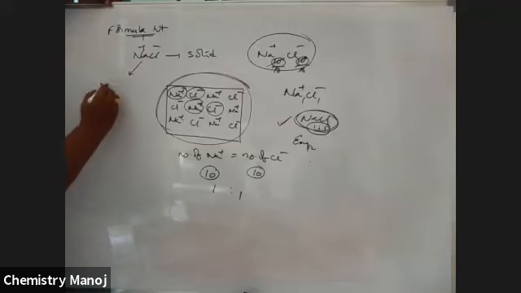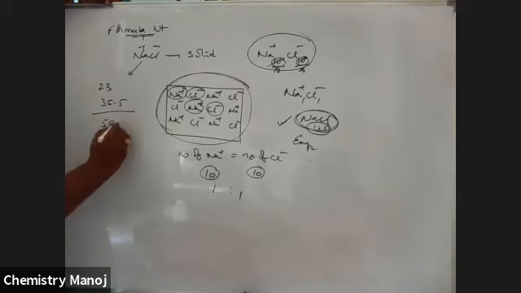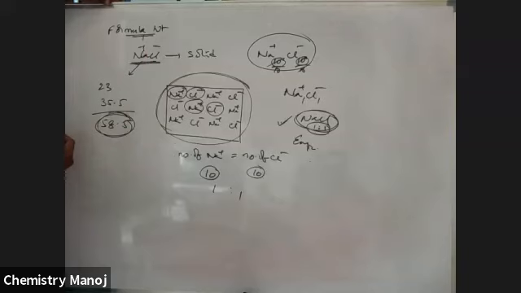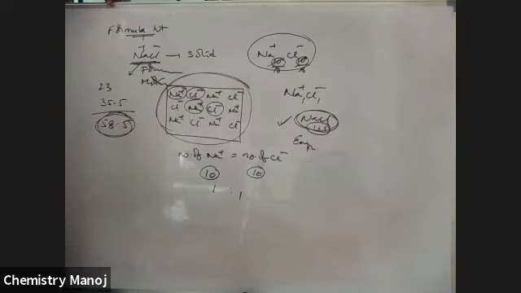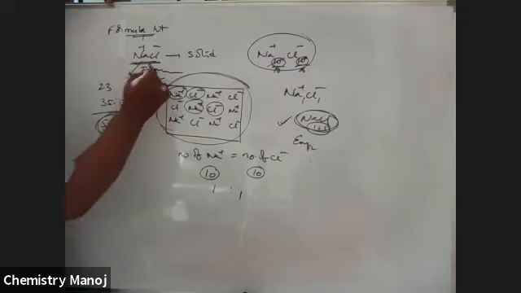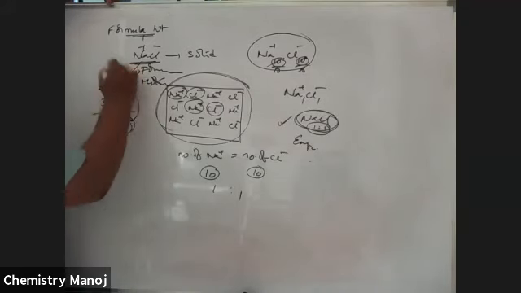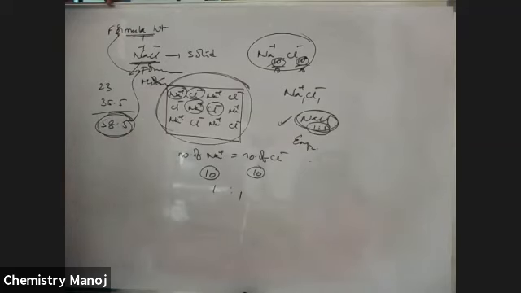Na atomic weight is 23. Chlorine atomic weight is 35.5. It is 58.5. So this is the weight corresponding to this formula, not per molecule. It is only a formula, not a molecule. Mind it. So it is the weight corresponding to this formula. That is why it is called formula weight.